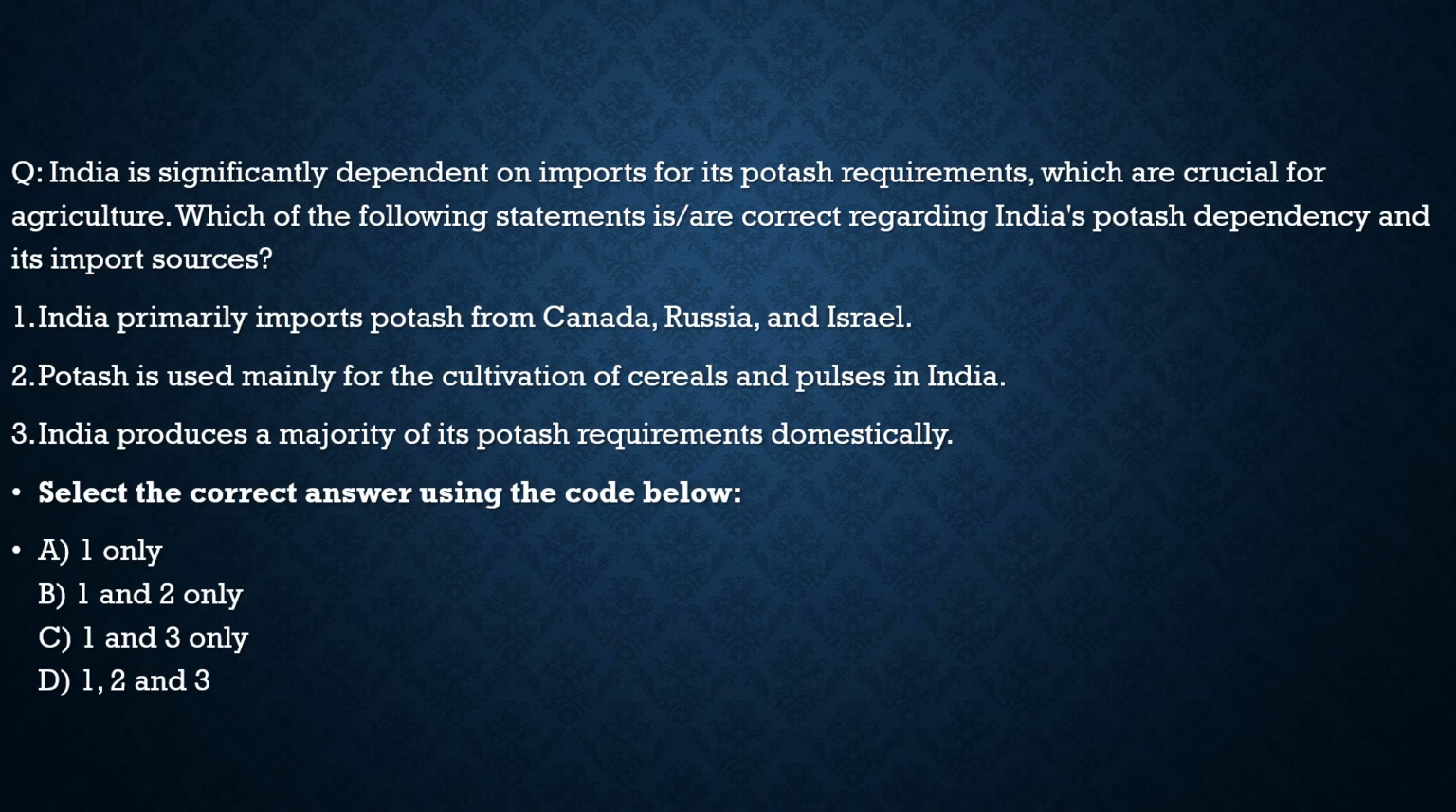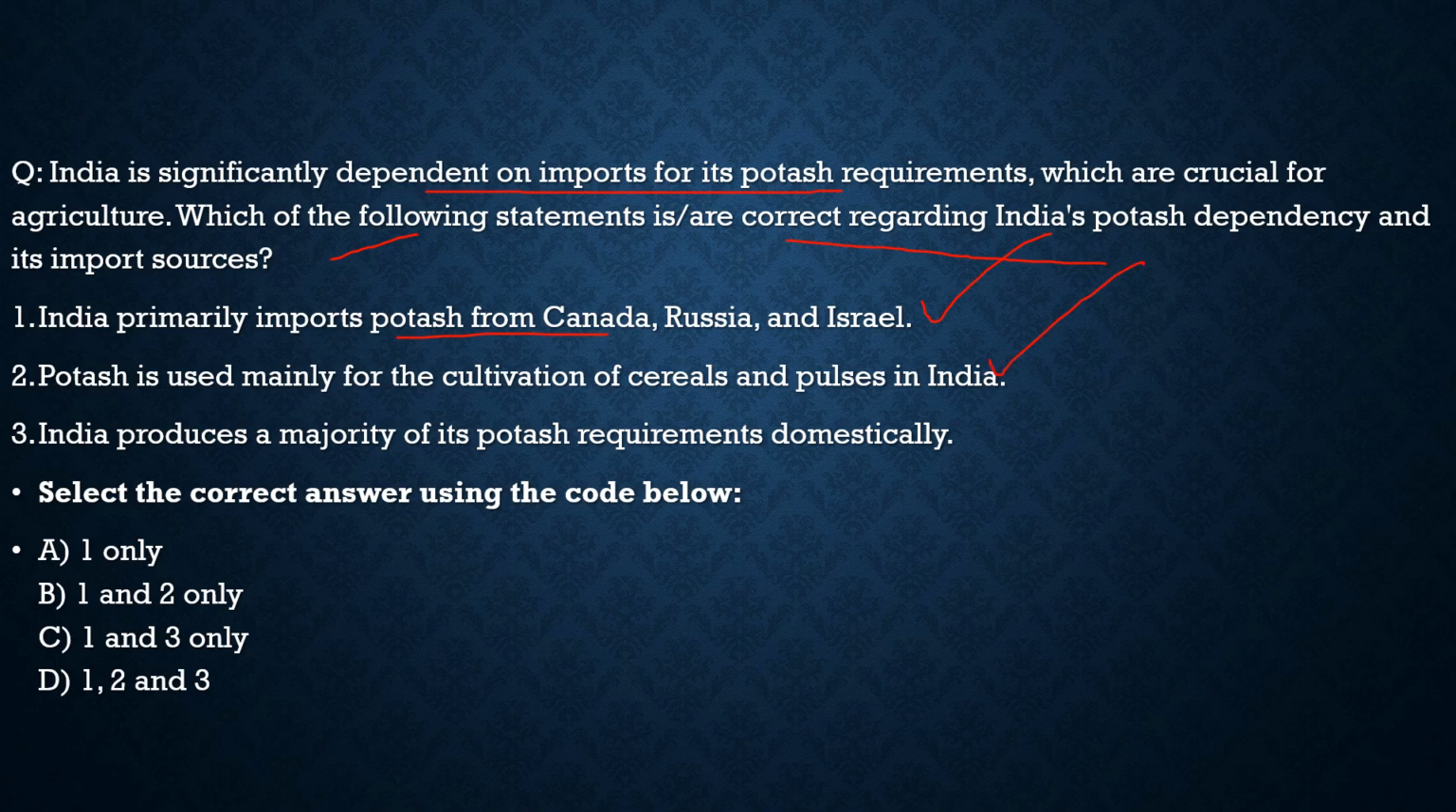Here the question says, India is significantly dependent on imports for its potash requirements, which are crucial for agriculture. Which of the following statements are correct regarding India's potash dependency and its import sources? Yes, India is 100% dependent on potash imports. So with respect to this, let's see the statements and try to solve that. First statement, India primarily imports potash from Canada, Russia and Israel. Correct. Second statement, potash is used mainly for the cultivation of cereals and pulses in India.